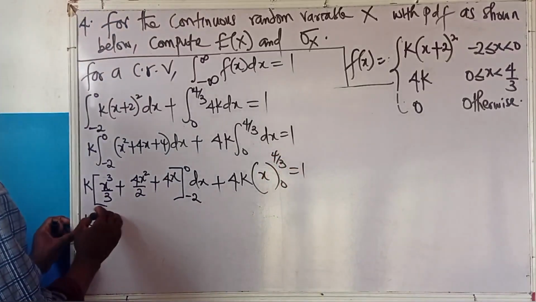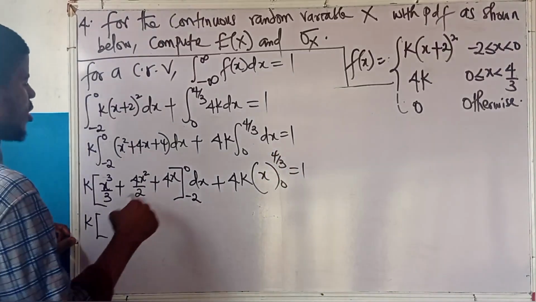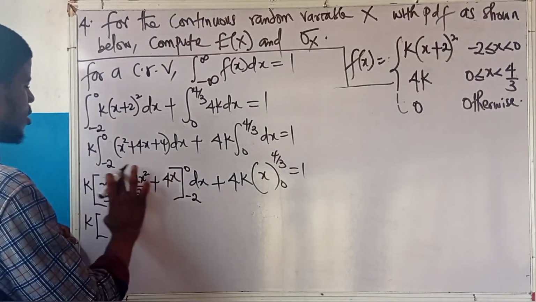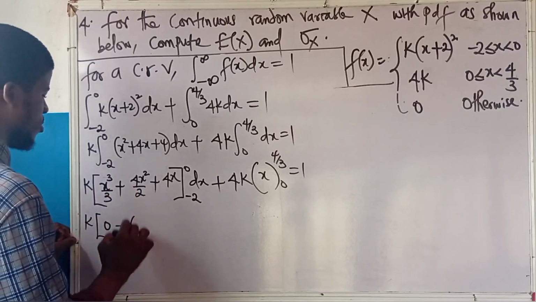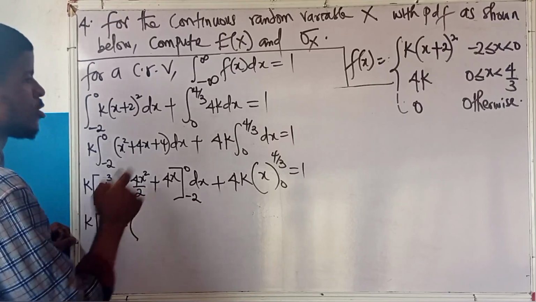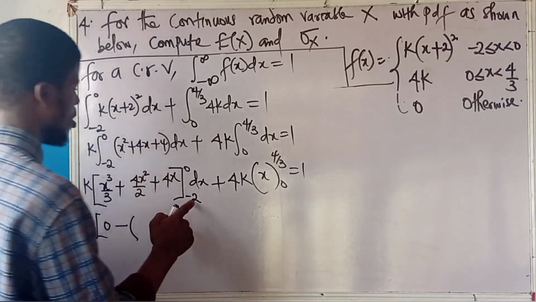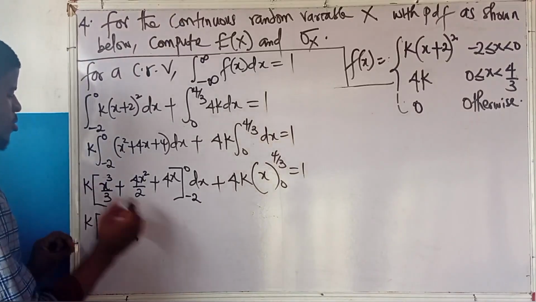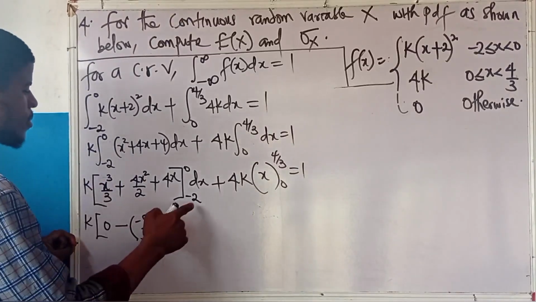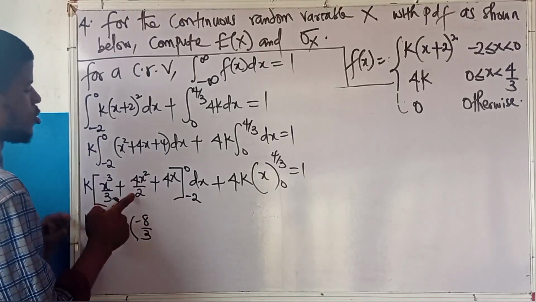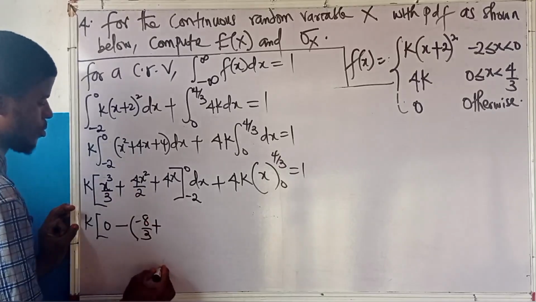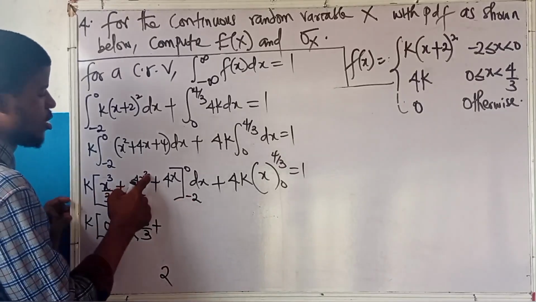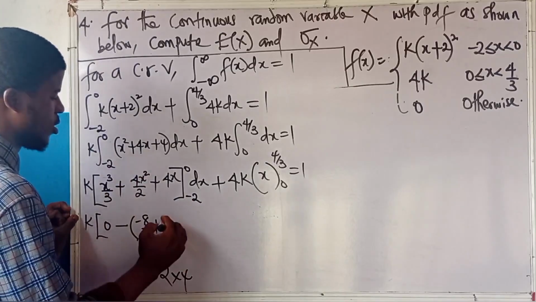So this is k into, we'll now plug in the upper limit. Plug in 0 for x here. Everything will be 0, 0, 0. That's 0. Minus, plug in the lower limit. You know it is upper limit minus lower limit. Minus 2 cubed here is minus 8. So we have minus 8 over 3. 4 over 2 is 2. Minus 2 squared is 4. So 2 times 4 is 8.